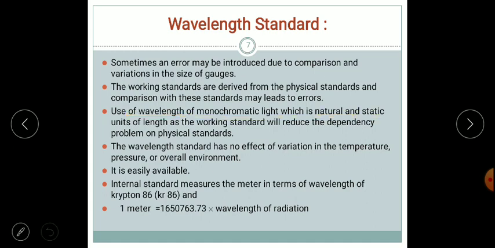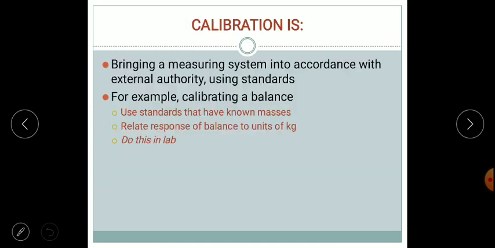This reduces the dependency problems of physical standards, and there is no effect of variation in temperature, pressure, or other environmental effects which may be present in line or end measurement. The monochromatic light source may be krypton 86. This standard relation is to be remembered: 1 meter is equal to 1650763.73 times the wavelength of radiation.